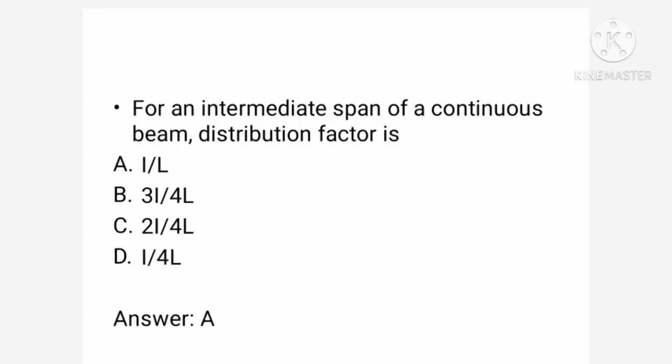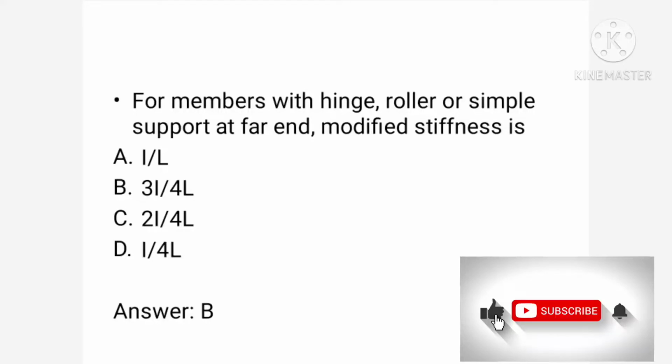Let us go to the next multiple choice question. For members with hinge, roller or simple support at the far end, the modified stiffness is, this is different, no more I by L, so option A is not there. 3I by 4L is the correct answer. The remaining two options are 2I by 4L and 1I upon 4L. So option B is correct. When the far end is either hinge, roller or simple support, the modified stiffness is 3I upon 4L.